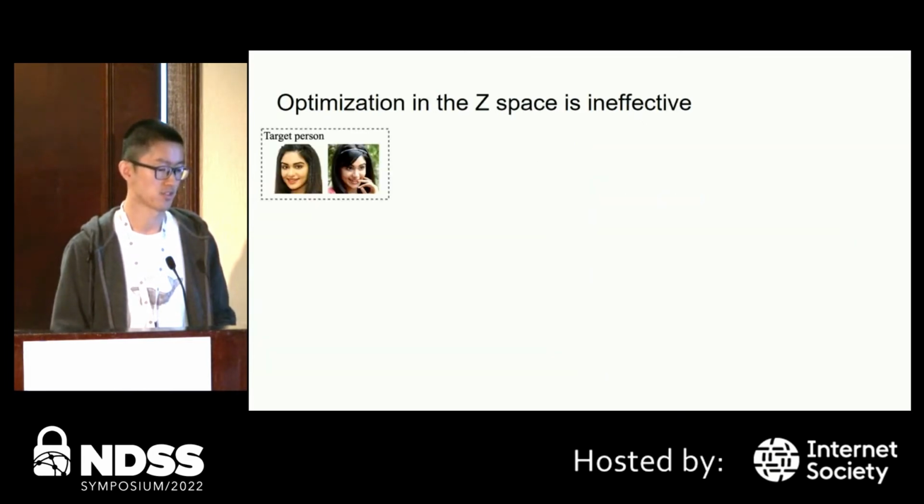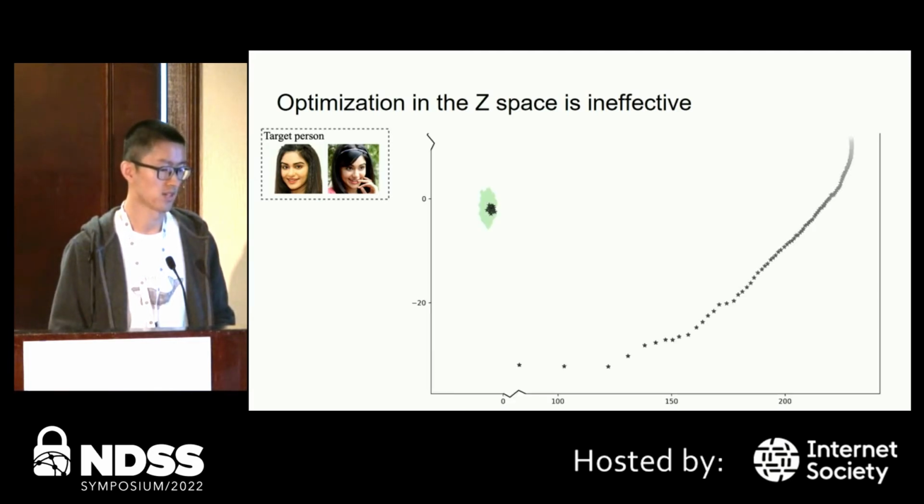Now let's see how this optimization works. These two images are selected from the target class. On the right, each point in the figure denotes a Z vector. We use PCA to reduce the latent vectors into 2 dimensions. The green area shows the vectors sampled from Gaussian distribution. They correspond to a set of normal images which can be generated by StyleGAN.